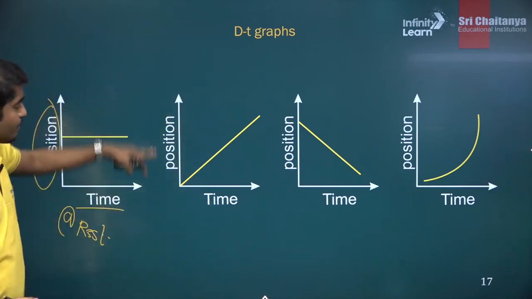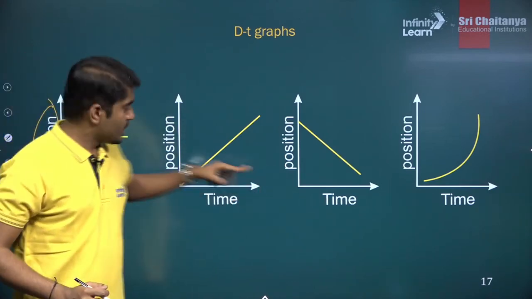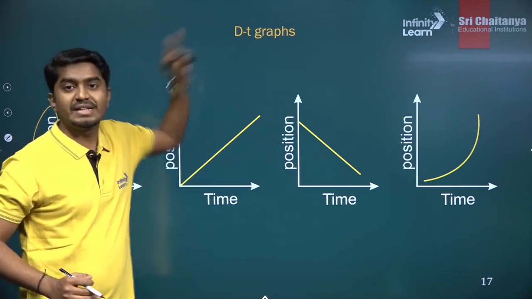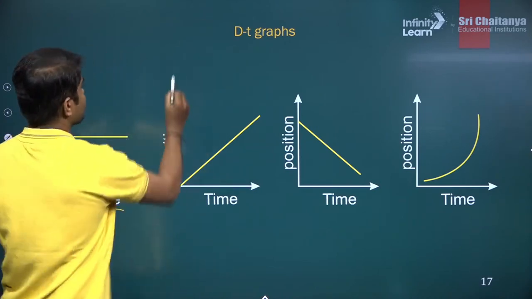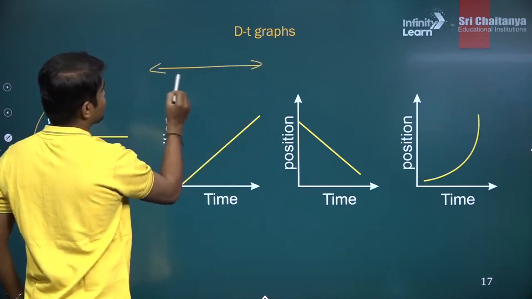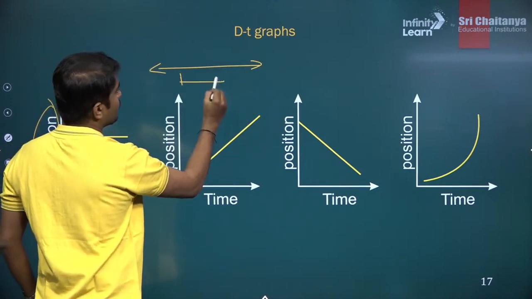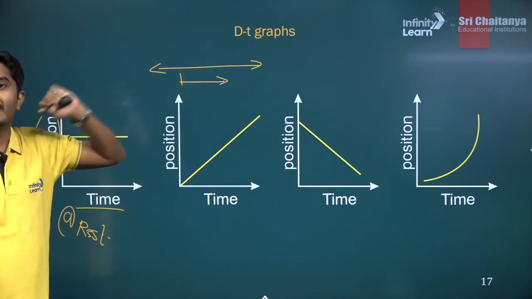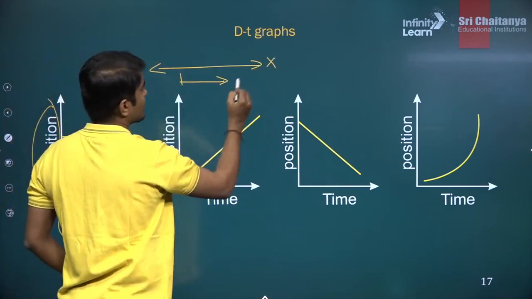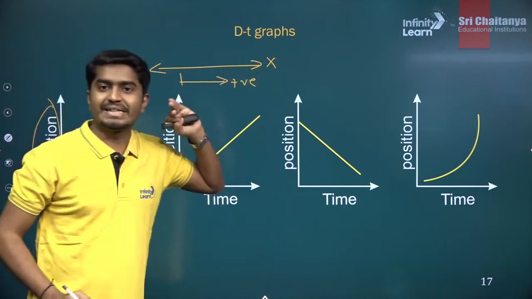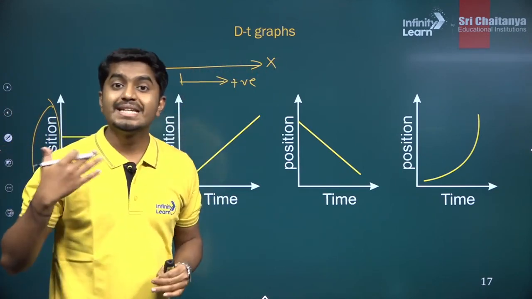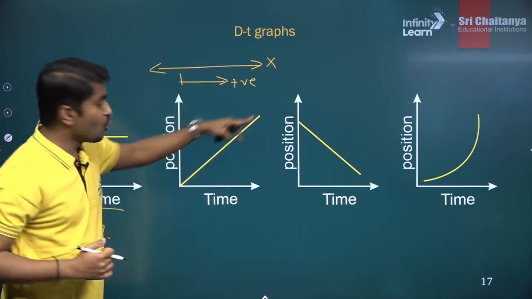Now this is again a position versus time graph. So position is increasing with time. That means if I plot this on our x-axis, the object is going towards the positive of the x-axis. This is our x-axis, this is the positive direction. If the position is increasing with time, can you see the slope?